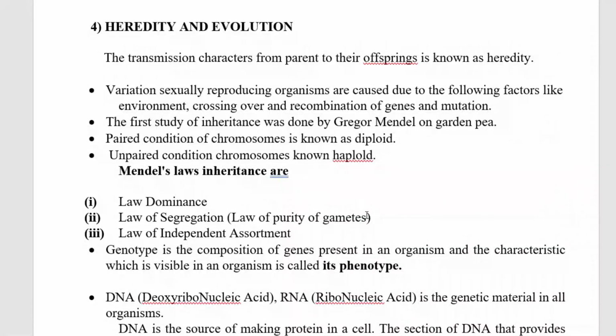Heredity and evolution. The transmission of characters from parent to the offspring is known as heredity. Variation in sexually reproducing organisms are caused due to factors like environmental, crossing over, recombination of genes and mutation. The first study of inheritance was done by Gregor Mendel on garden pea. Paired condition of chromosomes is known as diploid. Unpaired condition of chromosomes is known as haploid.